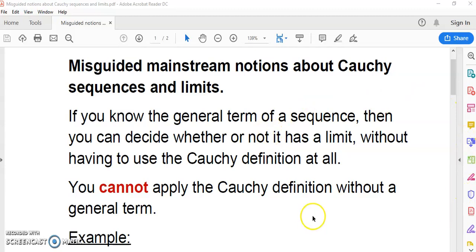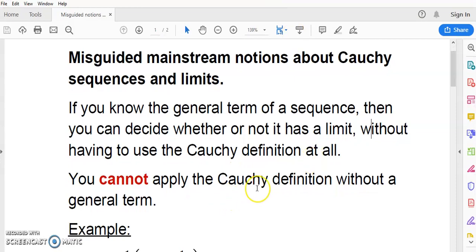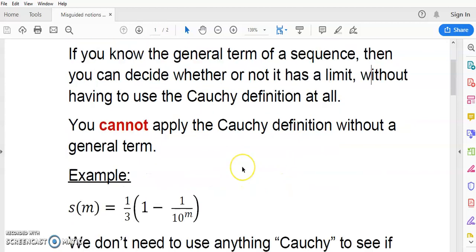Now, if you know the general term of a Cauchy sequence, or any sequence that converges, well, it doesn't have to converge, you can decide whether or not it has a limit if you know the general term. And you don't have to use the Cauchy definition at all. Interesting to note is that you cannot apply the Cauchy definition without a general term. So forget about trying to see whether a sequence converges if you don't know the general term.